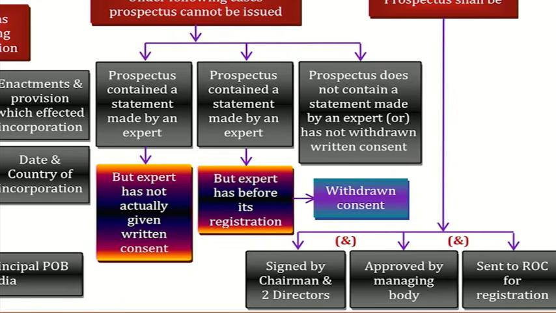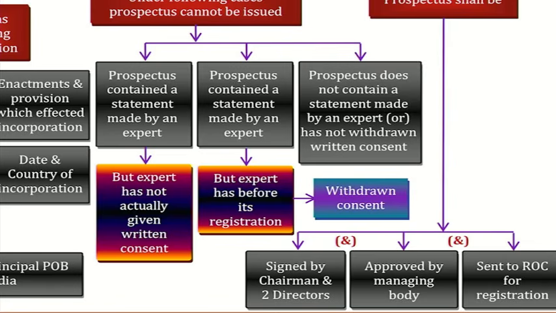Two statements I said. Repeat. Prospectus contains statement made by an expert. But the expert has not actually given the written consent. Next. Prospectus contains statement made by an expert, but the expert has before its registration withdrawn the consent. Next, third one.